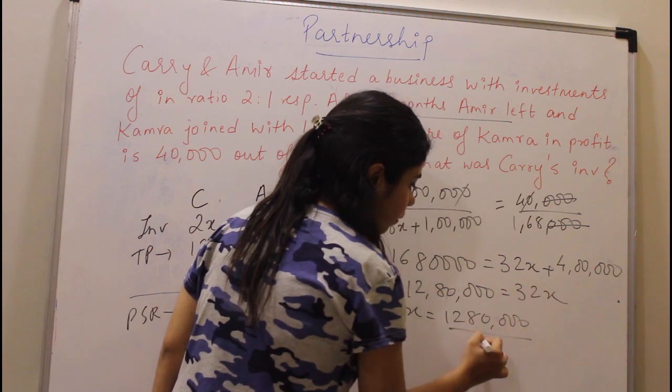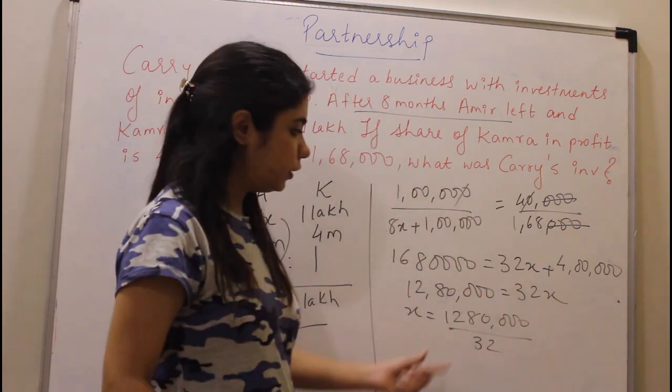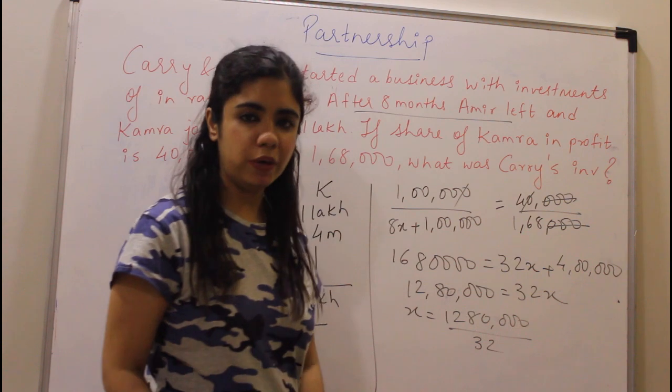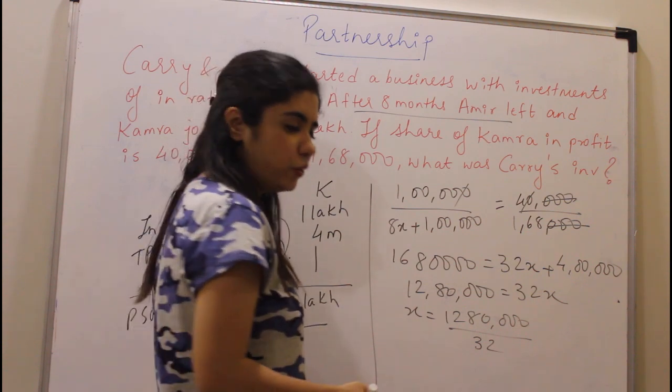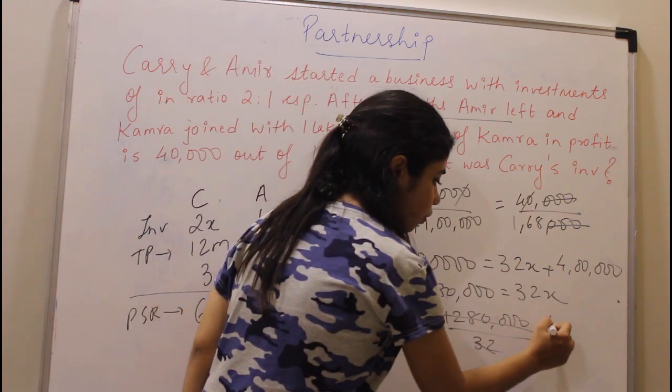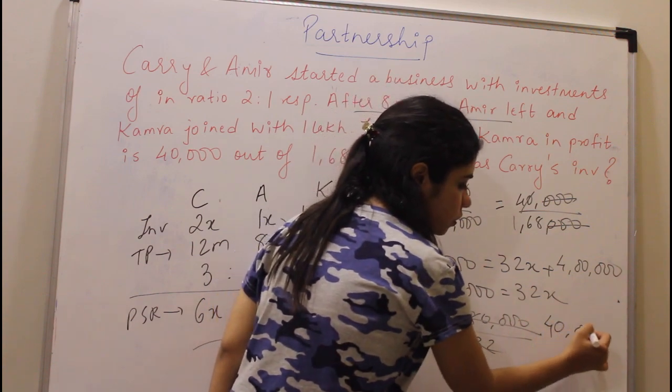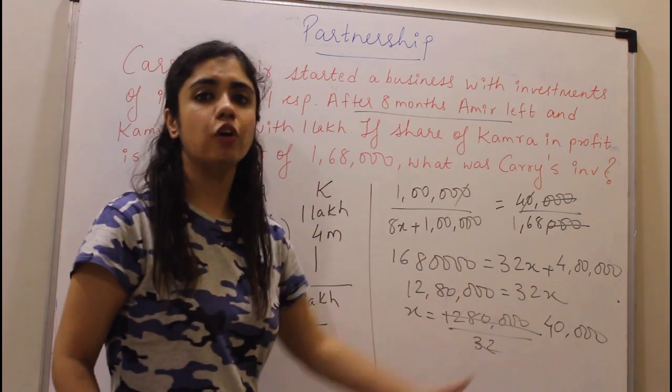12,80,000 upon 32. Now 32 what is going to give you 128? 32 into 4 is going to give you 128. So 4, and I'll have 4 zeros. So the value of x comes out to be 40,000.